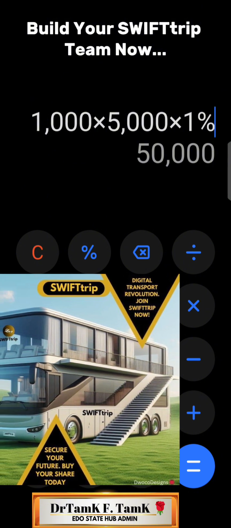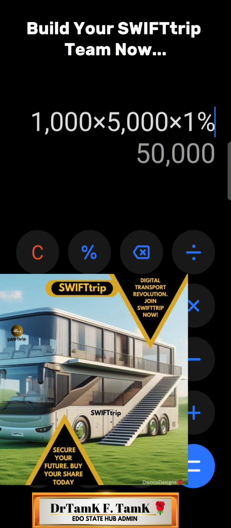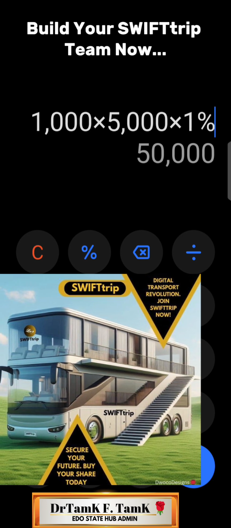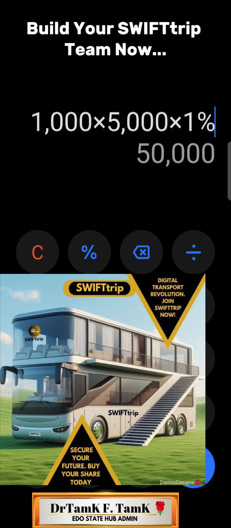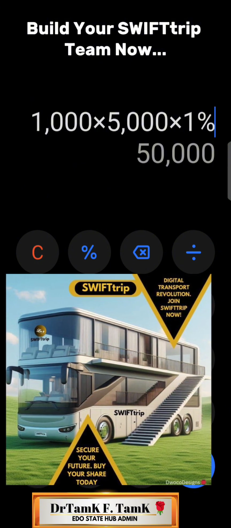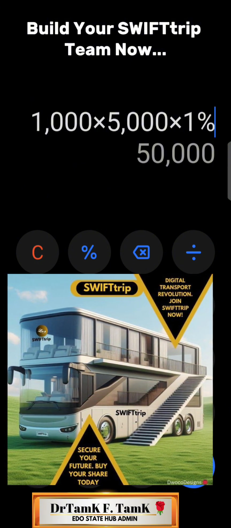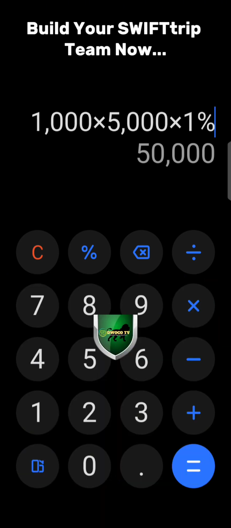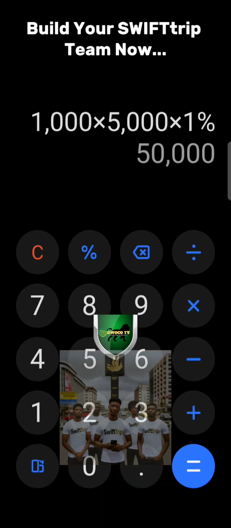This is naira, I am not considering dollars now. I'm only looking at naira alone. Let's assume that all of them just spend 5,000 naira, which is not possible. Some can spend more than that. Some can spend 10,000, some 15,000, some 50,000, some 100,000. Some of them can spend 1 million.